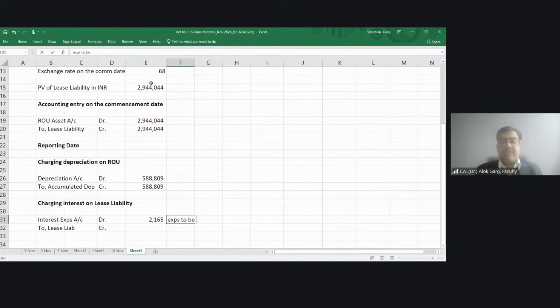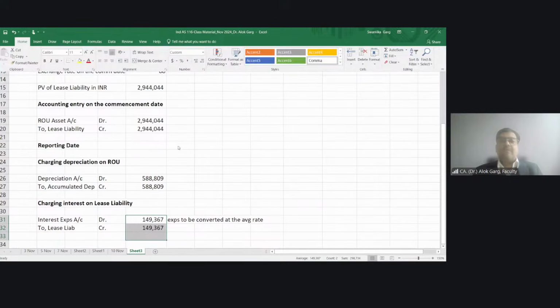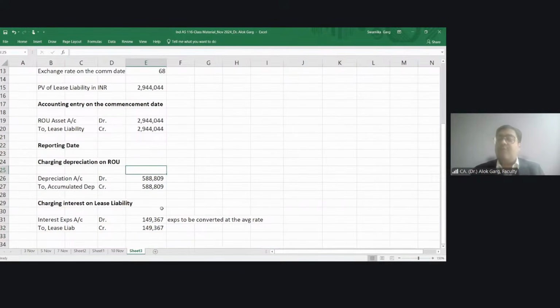Expense is to be converted at the average rate. Multiply by 69.16. Sir, why have we not used this average rate for depreciation?